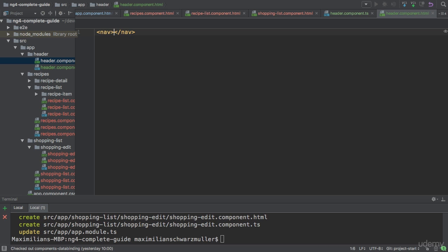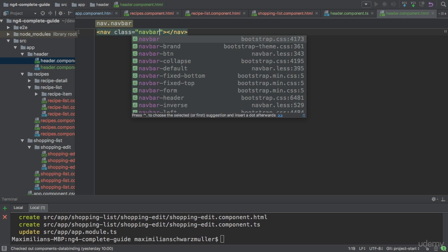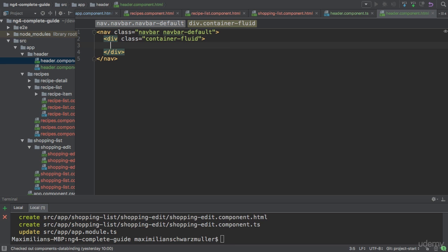So I'll create a wrapping nav element, and on this element I'll add the navbar class and then navbar-default. Again, these are just Bootstrap classes which will give me this default Bootstrap header. In there, I'll place a container-fluid div to have my own view container basically in there. And the first thing I want to have here is a header.